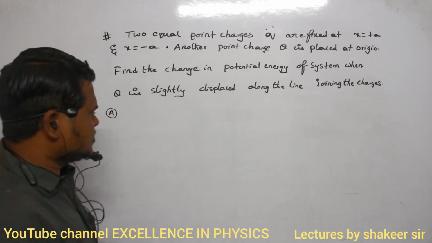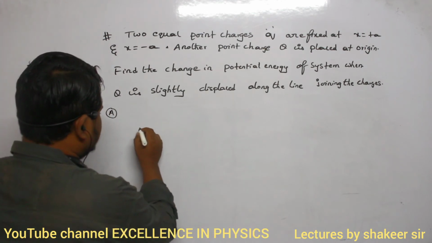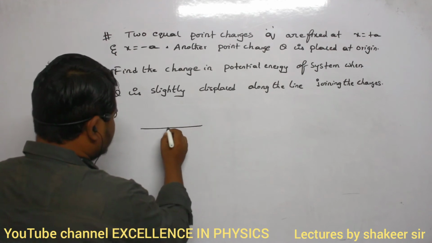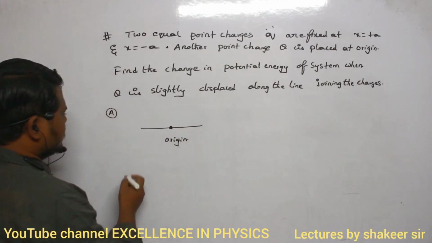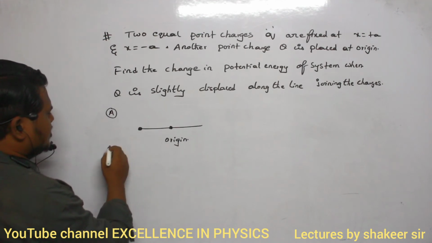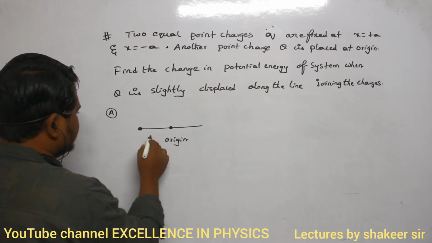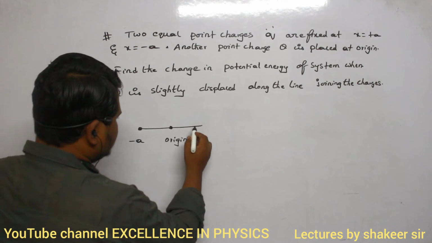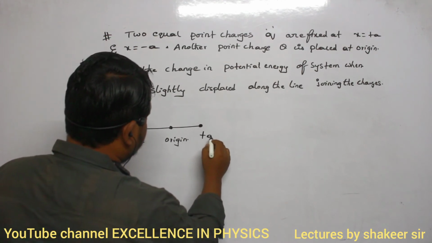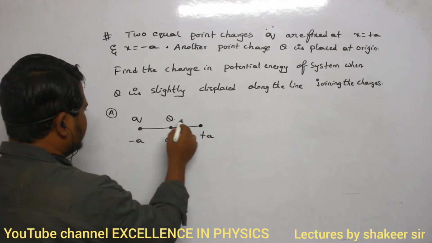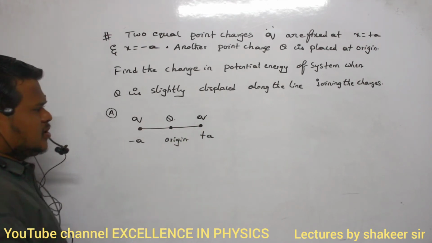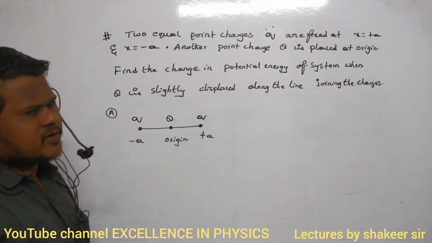So see how you can do this calculation. Consider this is the given line. Consider this is the origin. Okay? So at this position, let this be minus a, and this position let it be plus a. So here there is Q charge, here there is small q, and here also there is small q. So this is the initial arrangement of the system.